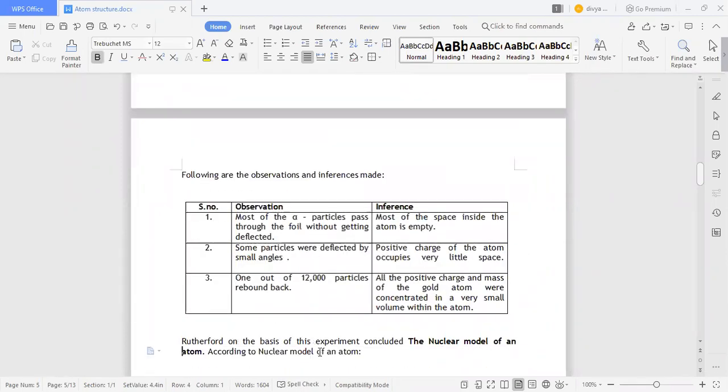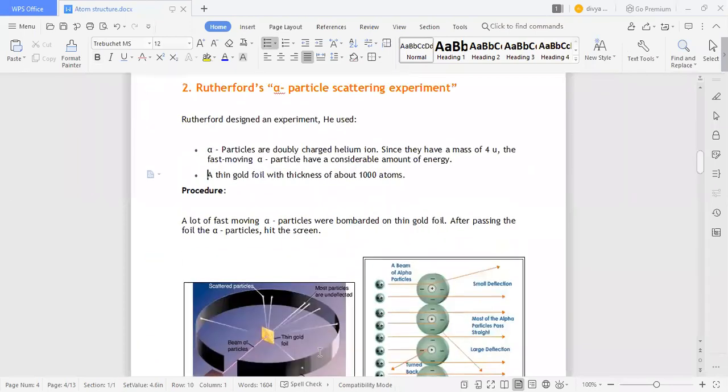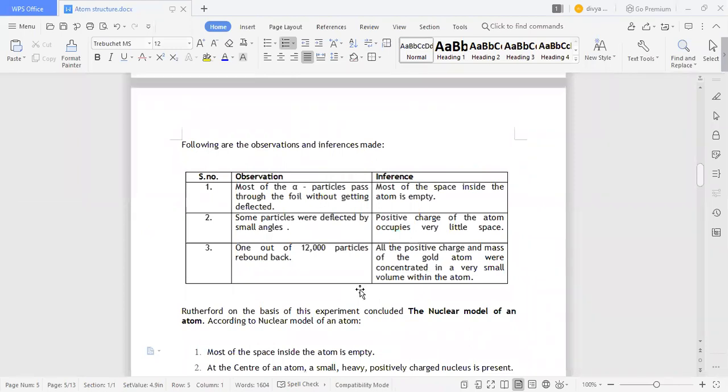What you observed by doing that is that most of the alpha particles pass through the foil without getting deflected. See here, they pass without any deflection, going across after hitting the gold foil, which means they are not bending anywhere. The inference is that most of the space inside the atom is empty.